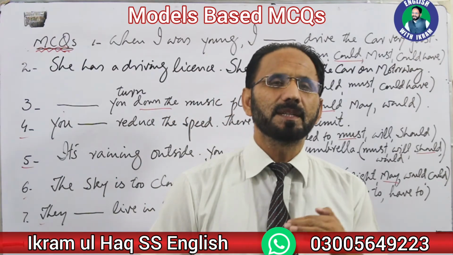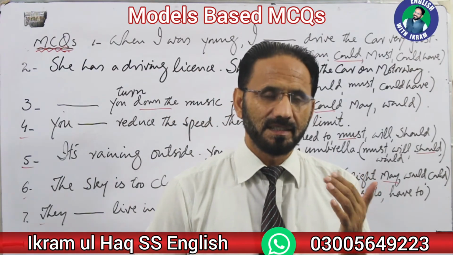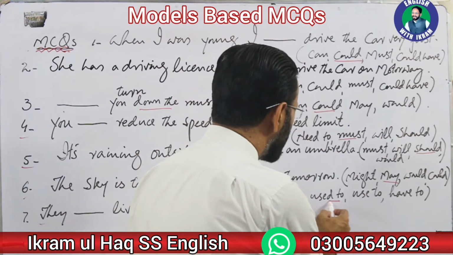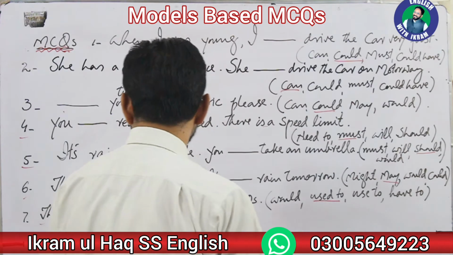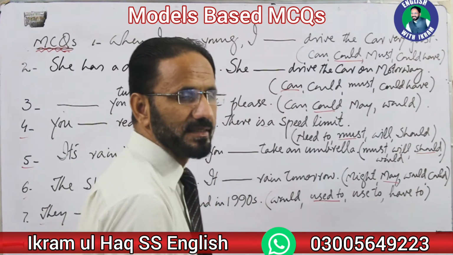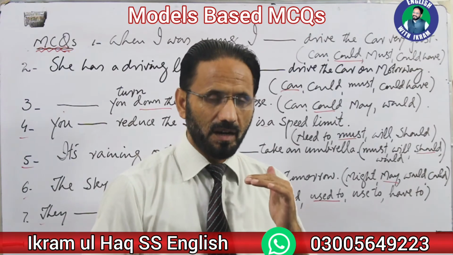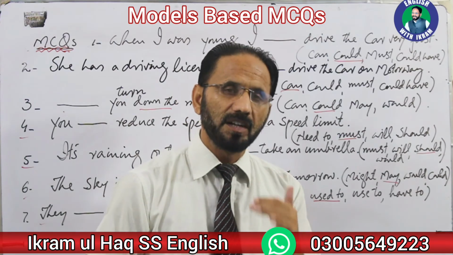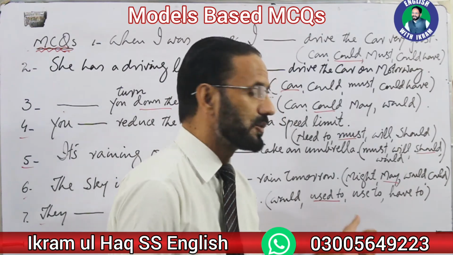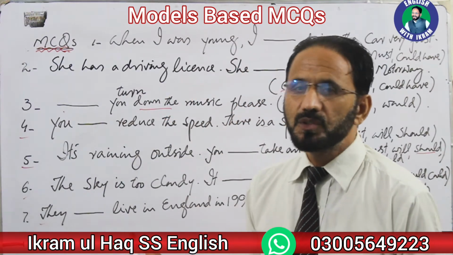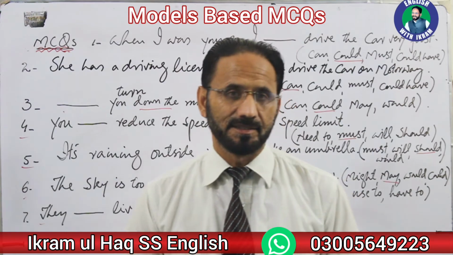Whenever we want to express past routine, the thing that we used to do in the past, we use the modal auxiliary verb used to. They used to live in England in 90s. This was their past routine. So for describing past routines, we use the modal auxiliary used to. So here the right option will be used to. They used to live in England in 90s.